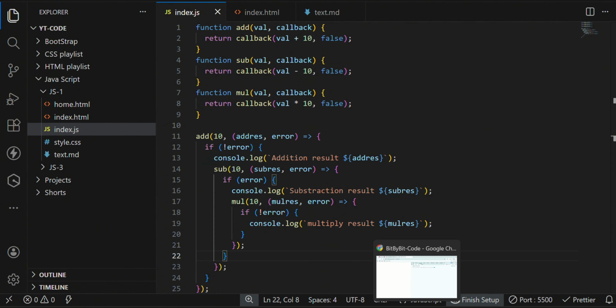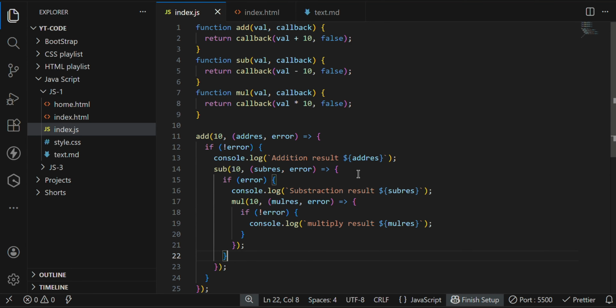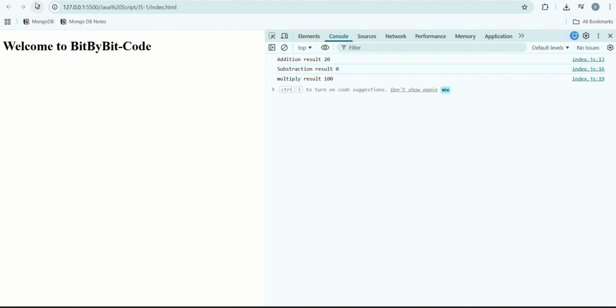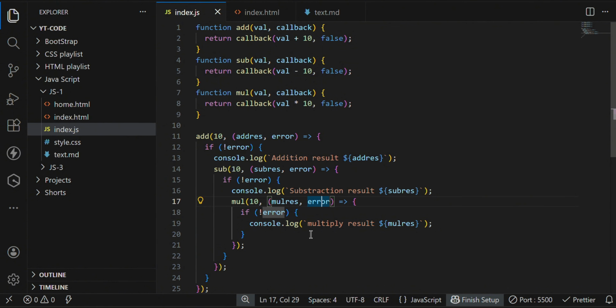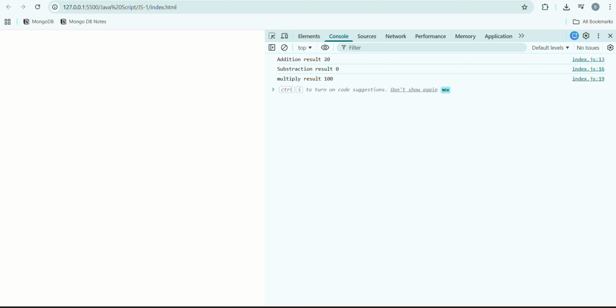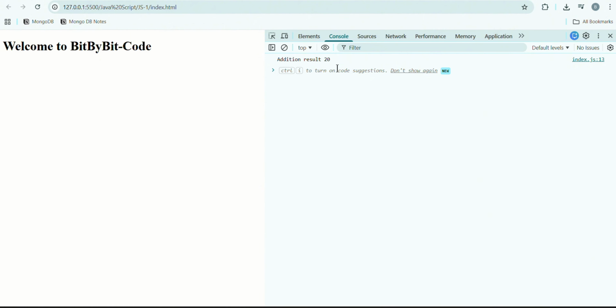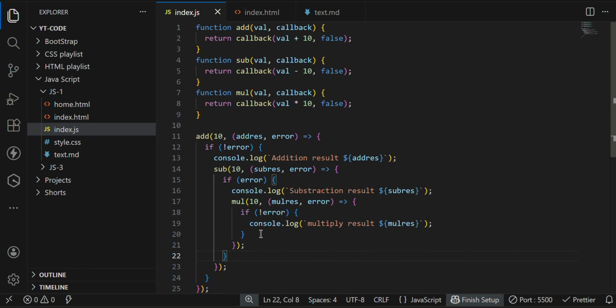Now I will save this one and correct this. You can see the addition result is 20, the subtraction result is 0, and the multiplication result is 100. So we are getting the proper result, and there is no big logic added here. But imagine that, due to some bug or an API response not being handled properly, the addition result is 20, but the subtraction and multiplication are not printing at all.